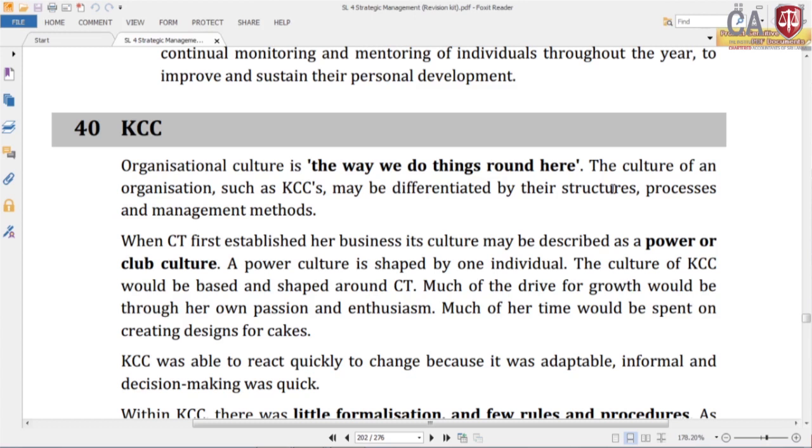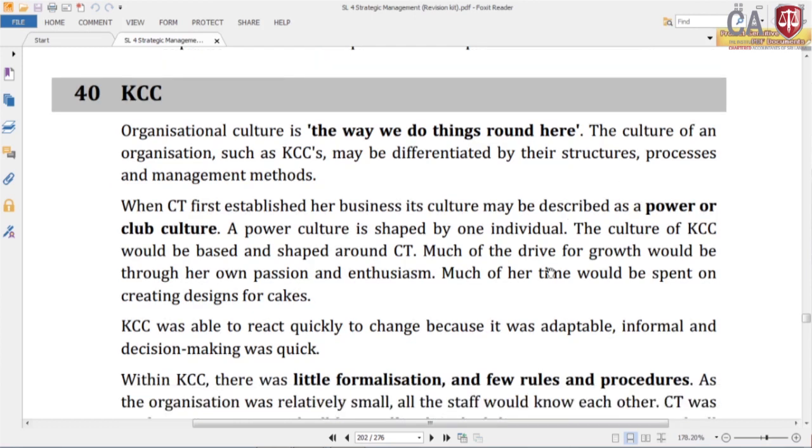When CT first established a business, culture may be described as a power or club culture. A power culture is shaped by one individual. The culture of KCC would be based and shaped around CT. Much of the drive for growth would be through her own passion and enthusiasm. Much of her time would be spent on creating design for cakes. So, power culture, he has identified it as a power culture.